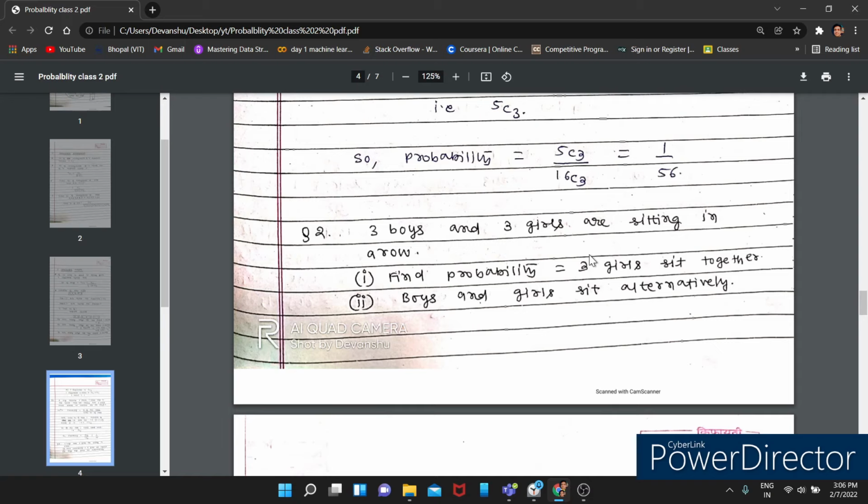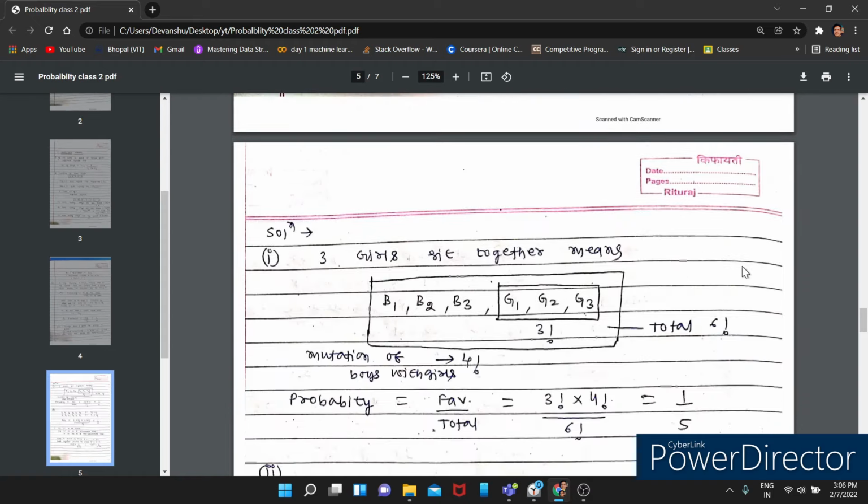There is a next question. 3 boys and 3 girls are sitting in a row, meaning they are sitting one by one on a bench. We need to find the probability that the 3 girls are sitting together. What is the meaning of 3 girls sitting together? Girl 1 is sitting there, girl 2 here, girl 3 here. Simply, you can write the probability: favorable upon total.